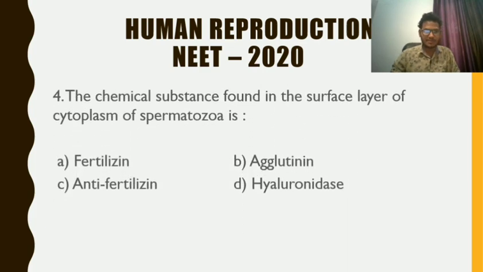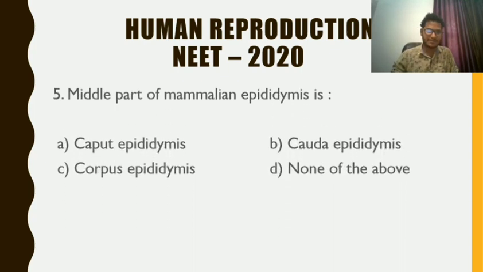Question number 4 for you. The chemical substance found in the surface layer of the cytoplasm of spermatozoa is. It is present on the surface layer of the cytoplasm of spermatozoa or the sperm. So it is very easy. The reaction between fertilizin of ovum and antifertilizin of sperm takes place. So it is antifertilizin. The answer is C. Very easy one.